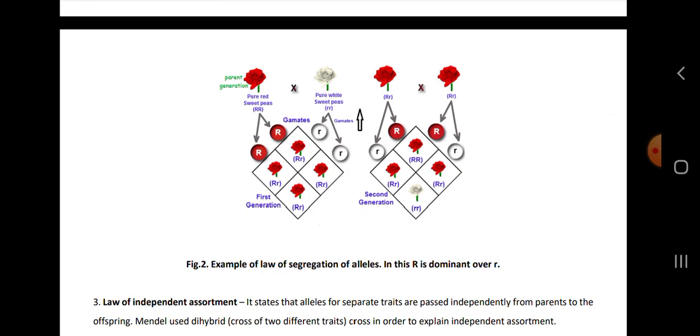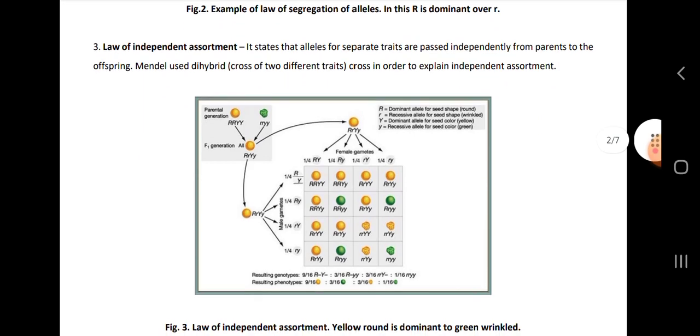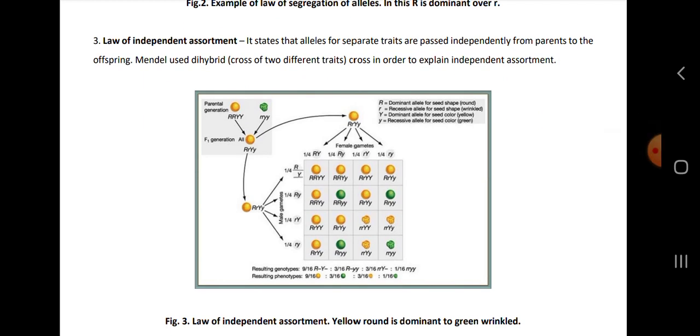Then law of independent assortment, it says that alleles for separate traits are passed independently from parents to offspring. Mendel used dihybrid cross in order to explain independent assortment.